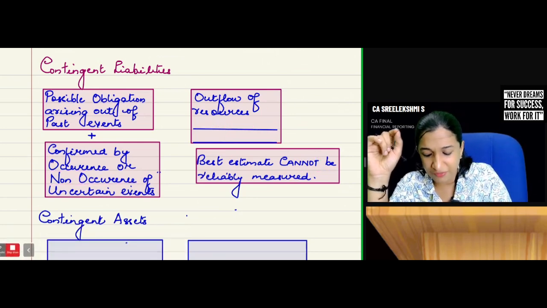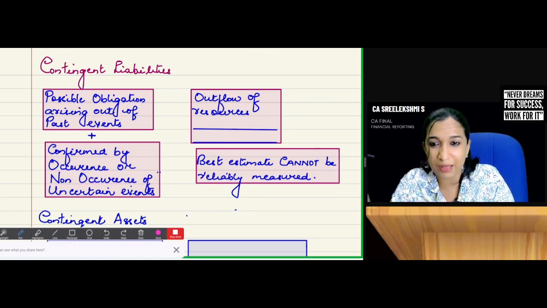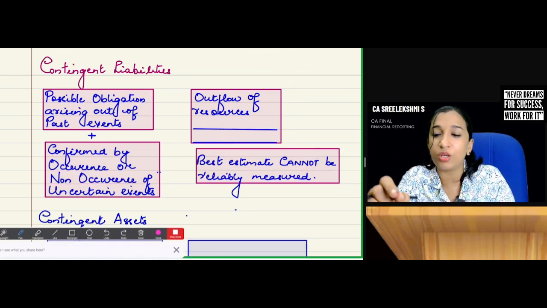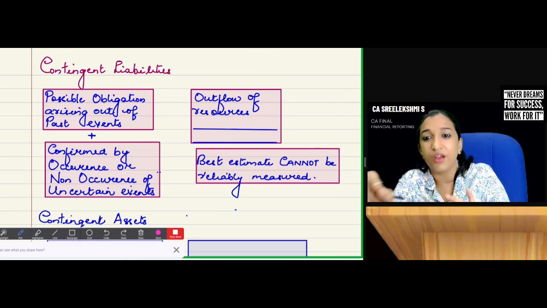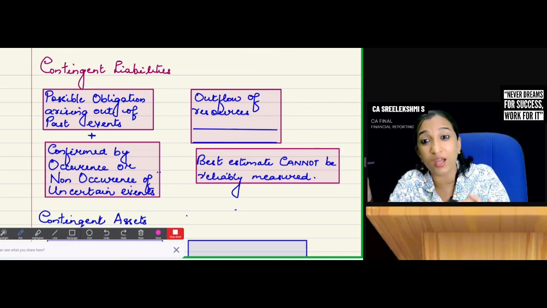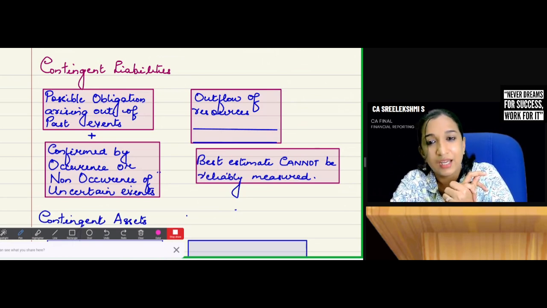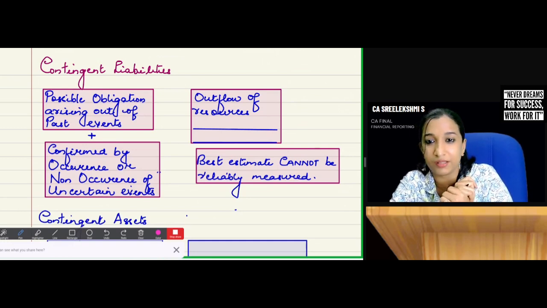We believe that we will win the case. In such a case, no disclosure of contingent liability is required if the probability is less than 5%. Remote cases, don't disclose. If it is a remote case, don't disclose contingent liability.